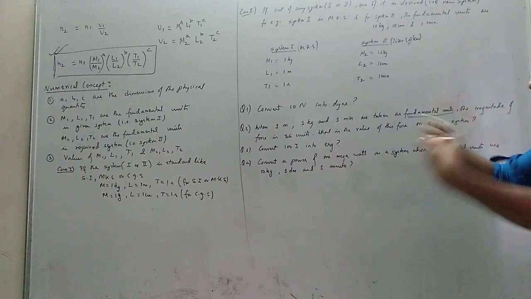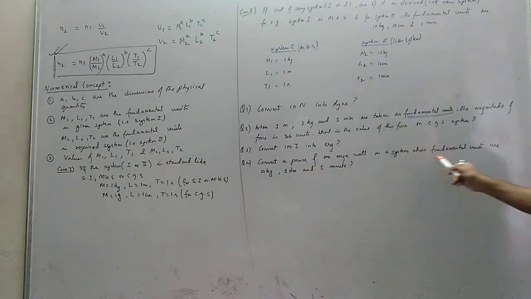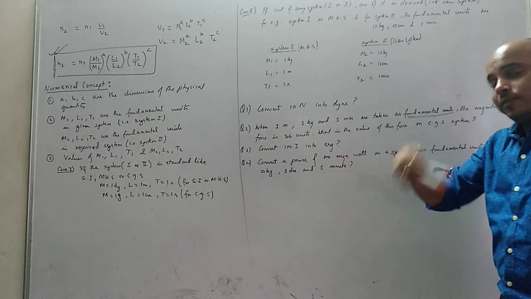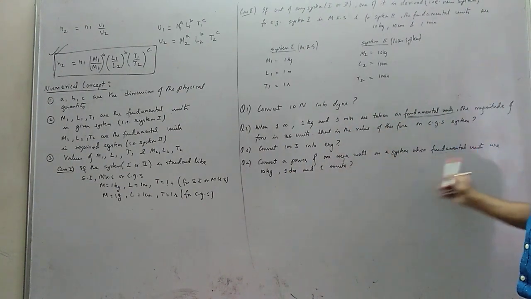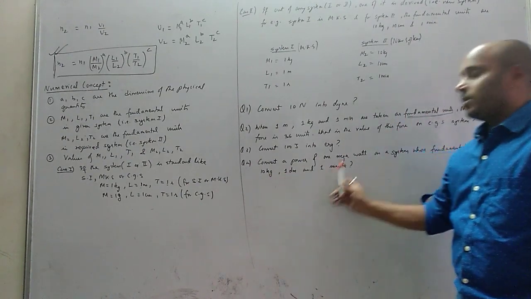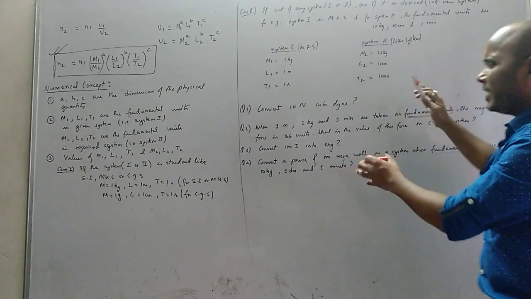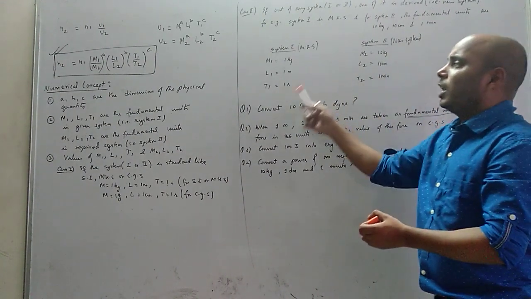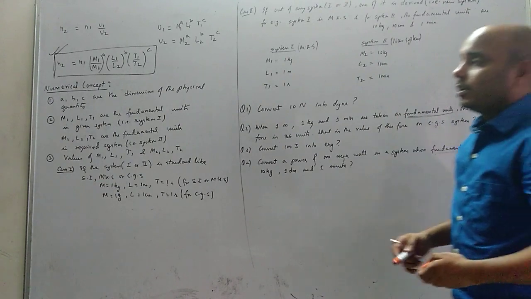So we need to convert to a new system. Look, the system in which the fundamental units are already given to you, that means system 2, in which we need to convert, is a new system. That means M2, L2, T2 will not be 111. It will be this and this. Okay, so in this video I have only discussed the questions and how to determine the values of M1, L1, T1, M2, L2, T2.